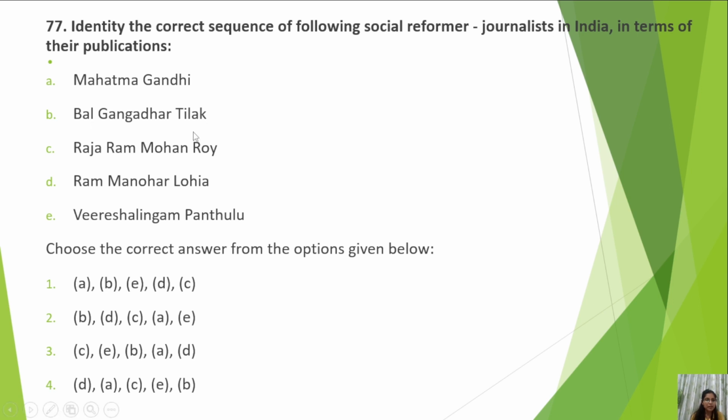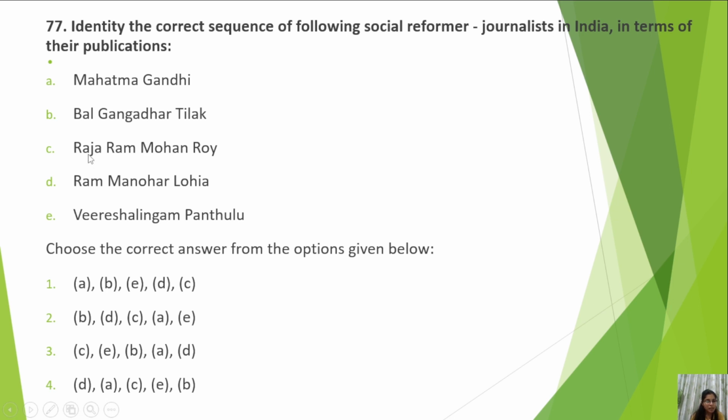Mahatma Gandhi, Bal Gangadhar Tilak, Raja Ram Mohan Roy, Ram Manohar Lohia, Veerasalingam Pantulu. So if you know who was the elder among them, you can tell the sequence somehow. If you have read modern history, Raja Ram Mohan Roy came first, then Bal Gangadhar Tilak, then Mahatma Gandhi.